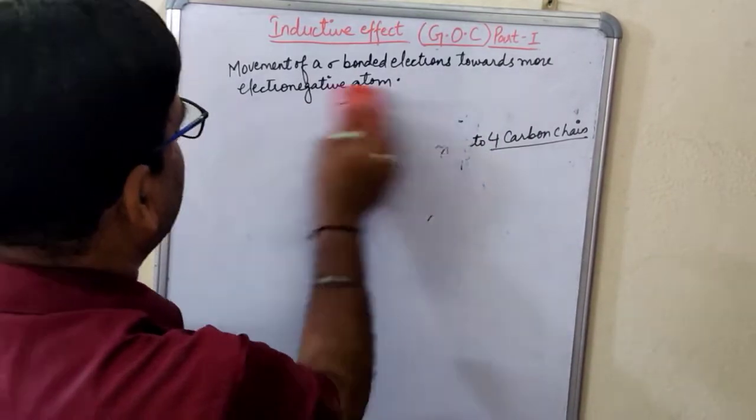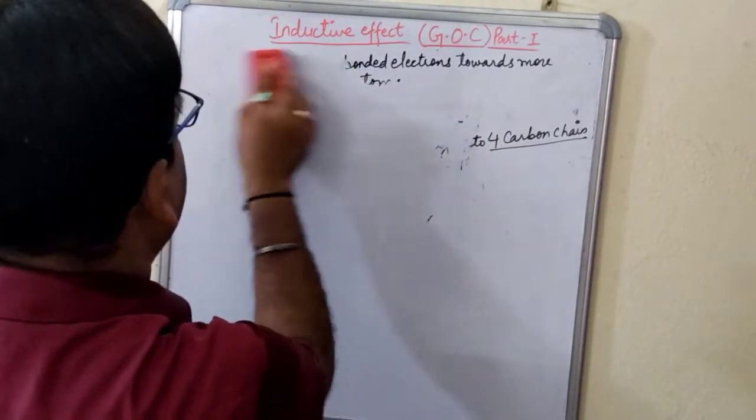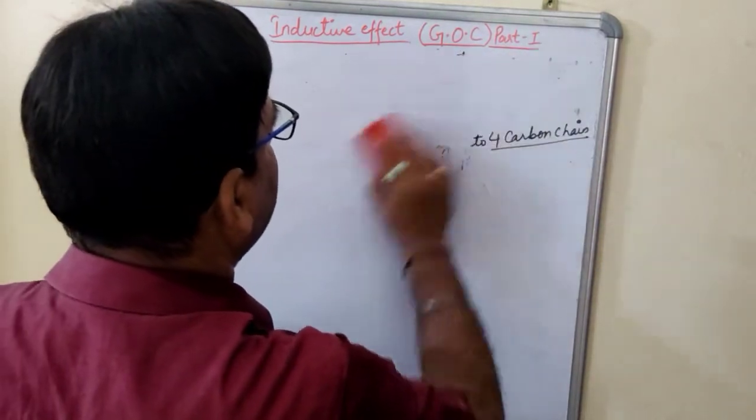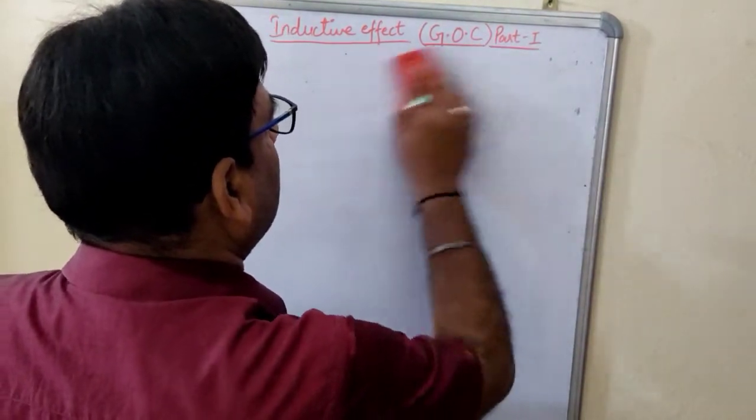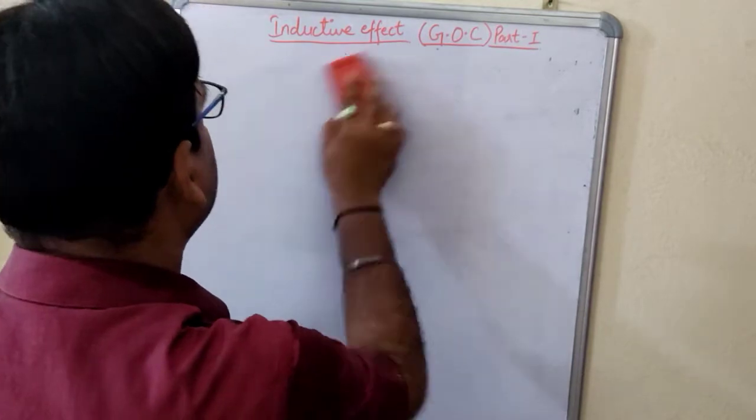Now we will see the types of inductive effect. What are the types of inductive effect?